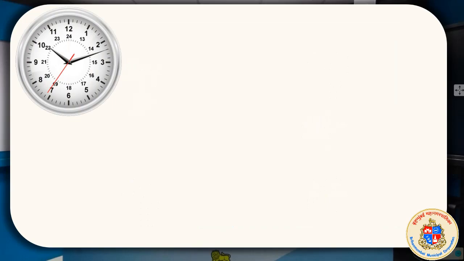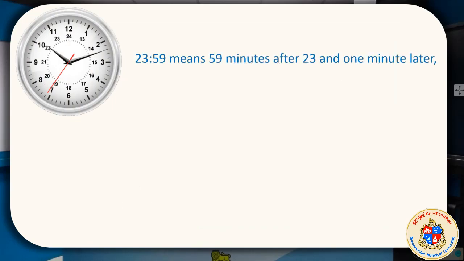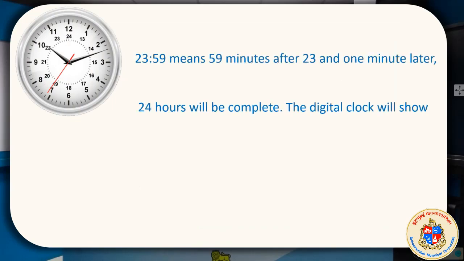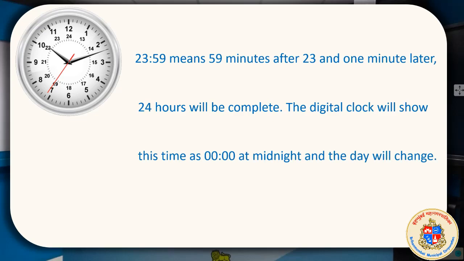Then you can understand how it will be in the 24-hour clock. 23:59, then comes 24 o'clock, which is 0 in fact. So 23 hours 59 minutes, after 1 minute the 24-hour clock will complete, and the digital clock will show 00 at night, and the day will change, right?